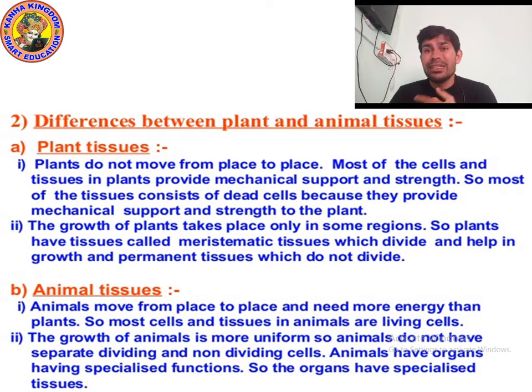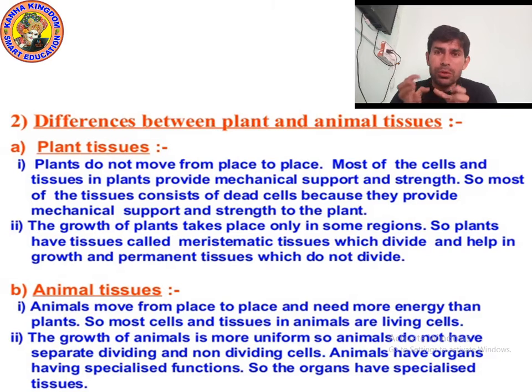That they are dead, that's why they stay strong and give it strength. Okay. Next point is the growth of plant takes place only in some region. Yes, you know the growth of plant occurs only in some places. It grows after a fixed growth, like a stem.